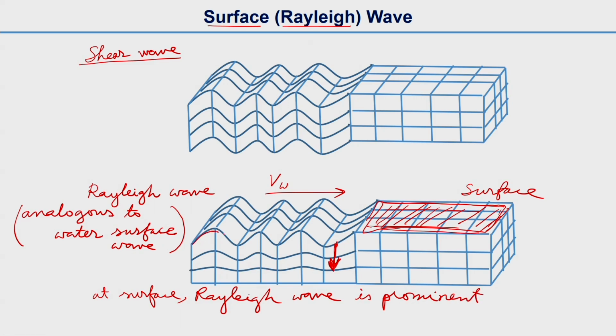You can see these lines. It is very prominent at the surface, and when you go inside it damps down, and very little wave can be seen deep inside. But for the shear wave it is a little different, and here the particle velocity is perpendicular to the direction of wave propagation.